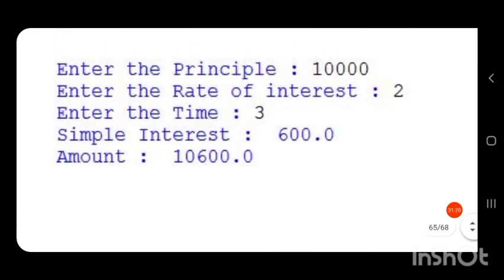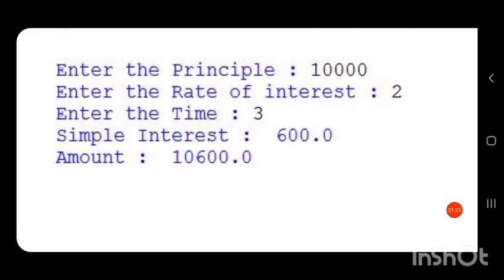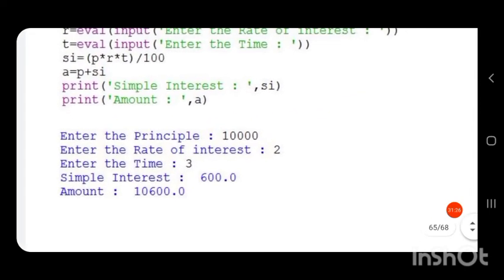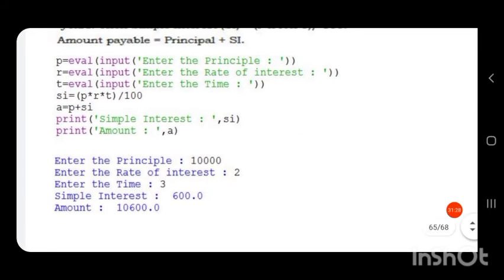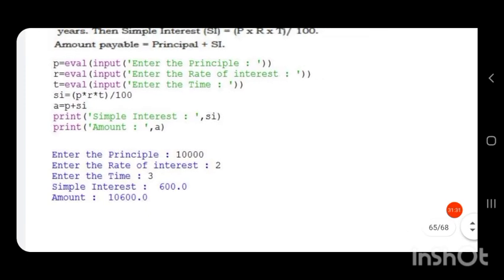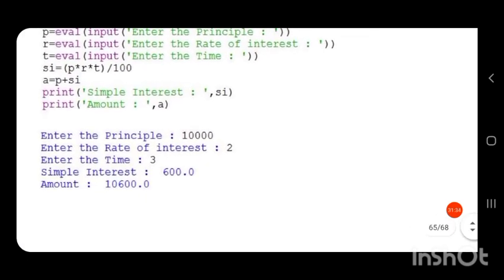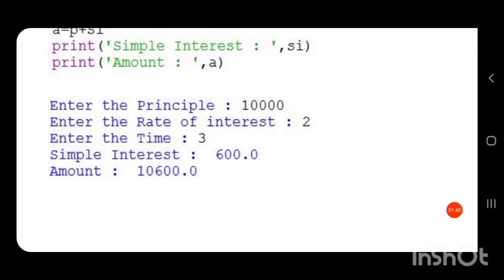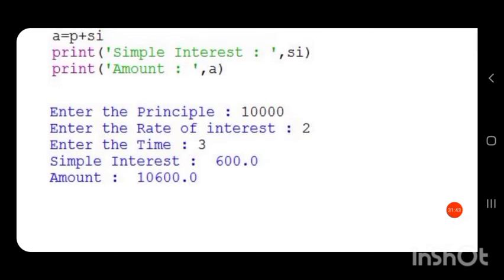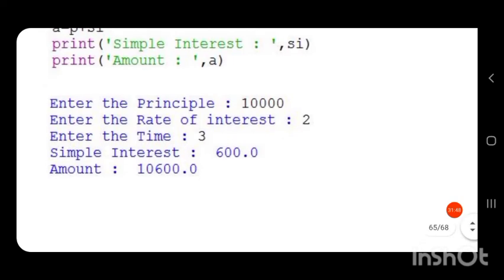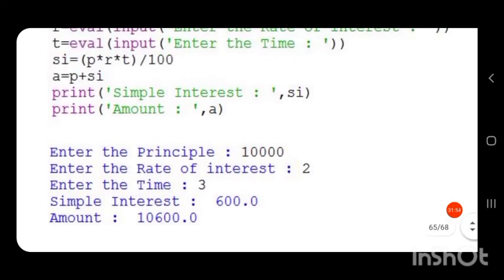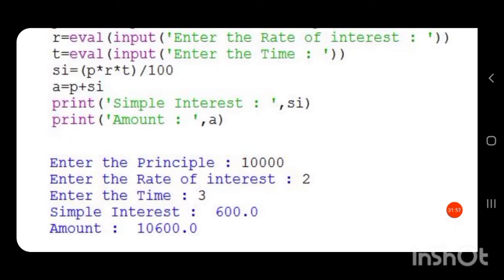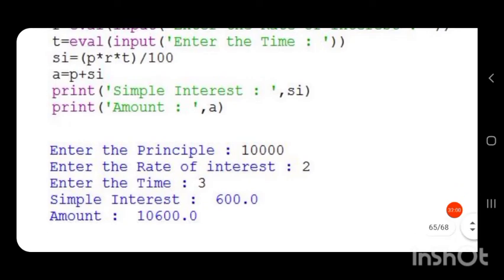So you can see what I have given in single quotes is printed as it is, and what I have not given in single quotes is printed with its value. You can see simple interest I have given in single quotes, this colon and space I have given in single quotes. Then SI is not printed like SI. Its corresponding value is printed because SI has some value here. We have calculated some value for SI.